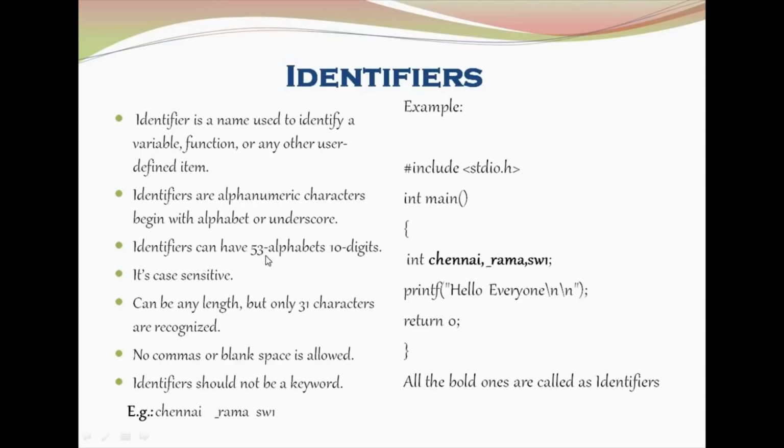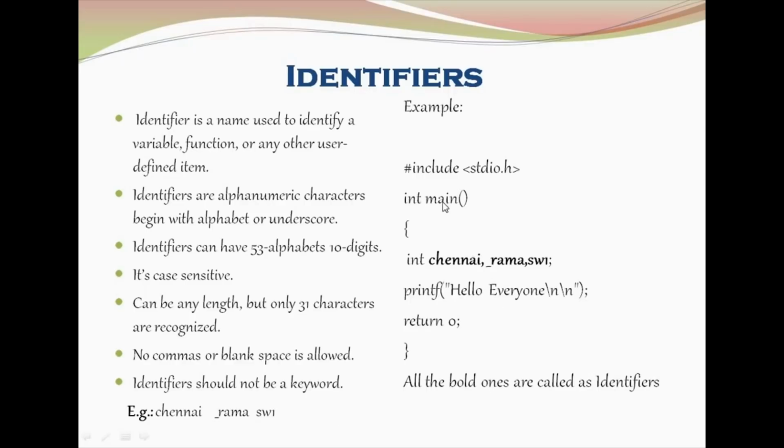You can have 52 alphabets, that is small a to z and capital A to Z, and 10 digits, and it is case sensitive. Small a and capital A are different. Both declarations are considered separate declarations, and it can accept 31 character length. So the variables can have a maximum of 31 characters. No comma or blank space is allowed within the identifier name. Identifiers should not be keywords. Those keywords cannot be used in identifier declaration. That is the point. And here is the example for identifier declaration. Chennai, _Rama, SW1 are examples of identifiers.